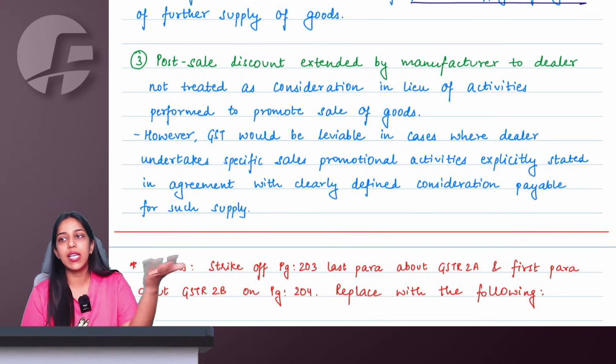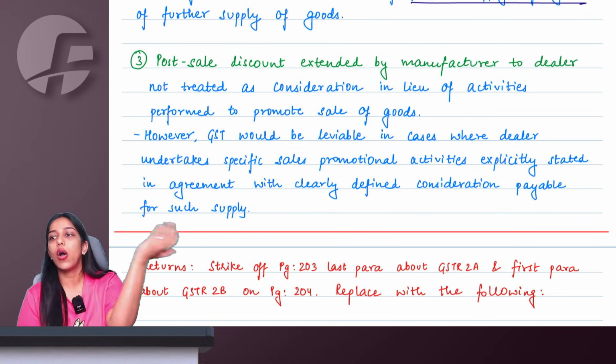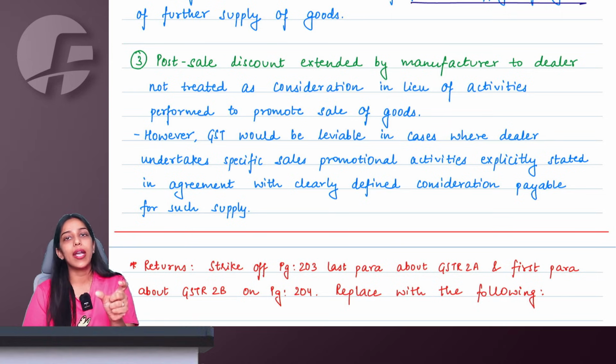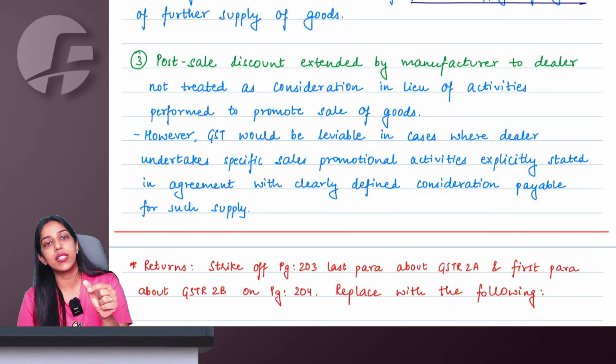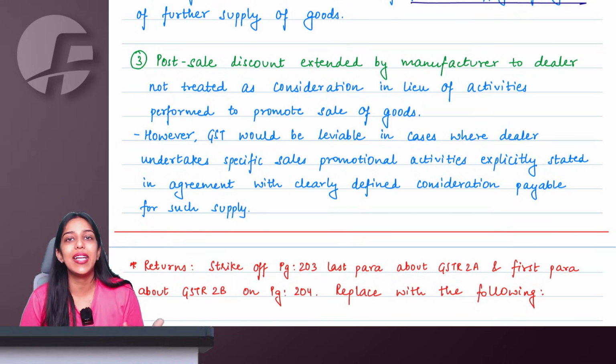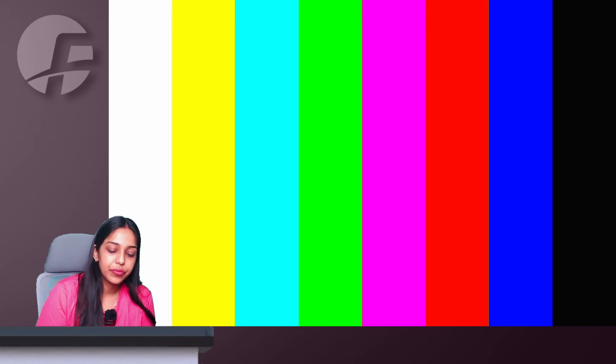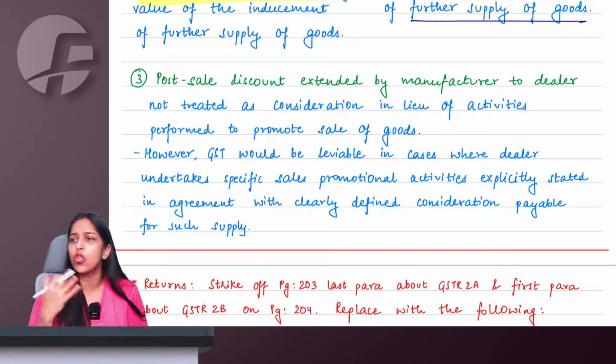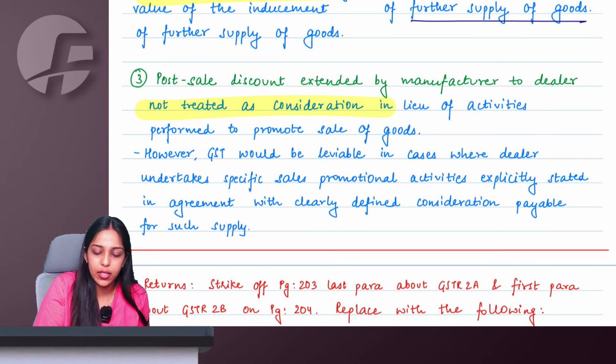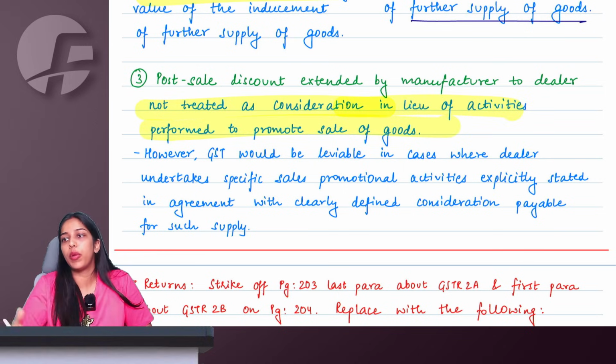For this, of course, they'll have to pay something to Vijay Sales or give some discounts to Vijay Sales. Again, they are giving this money or discounts to do something, to undertake these promotional activities. So that is going to be consideration, taxable. So we are saying that if any such discounts are extended normally, they are not consideration, as in they are not given to promote the sales.